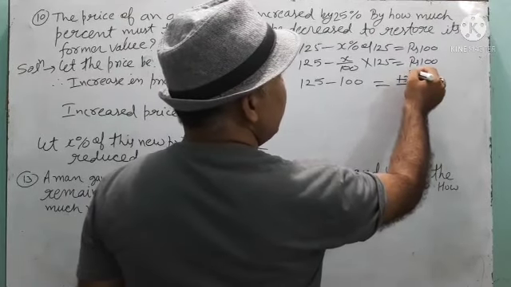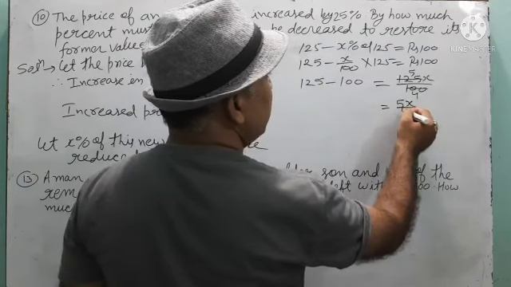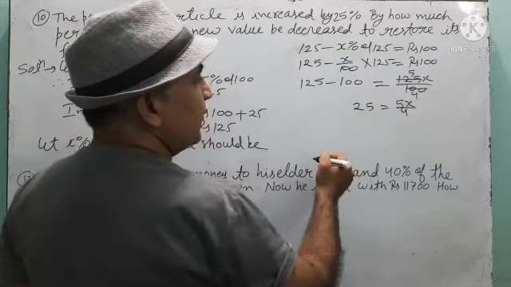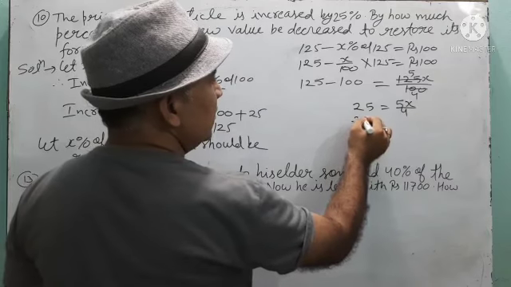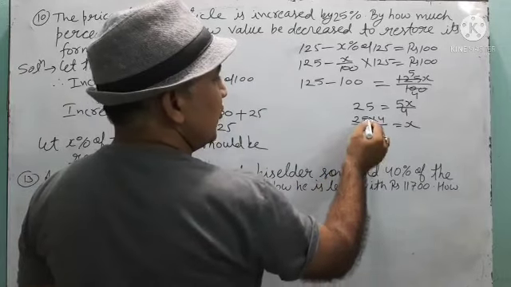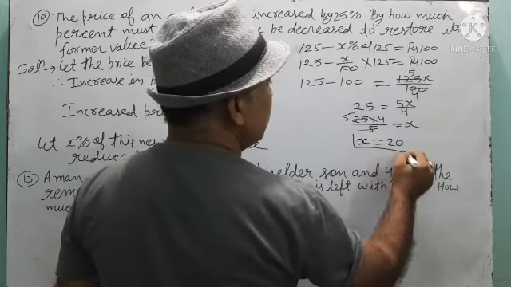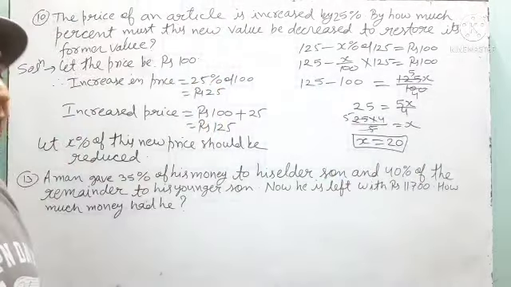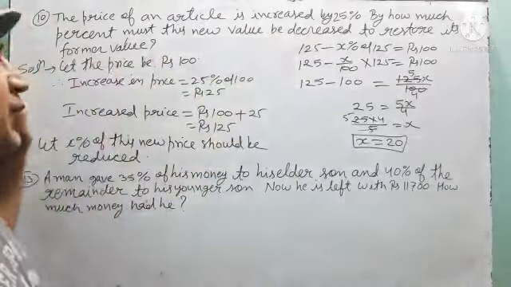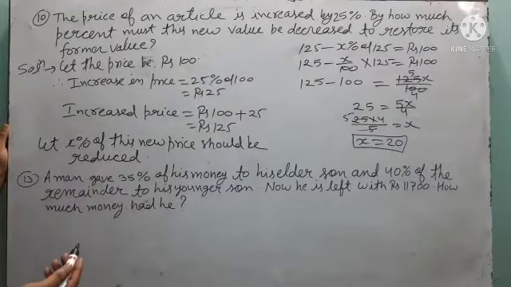Now 25, 5 5s are 25, 4s are, that means when you reduce you are getting 5x by 4, and here 125 minus 100 is 25. Now by cross multiplication, 25 into 4 upon 5 will be the value of X. So 5 5s are 25 and 5 4s are 20. That means X is equal to 20. That means 20% of the new value should be decreased to restore its former value. Understood? See once again and try to solve. This is a very important question.